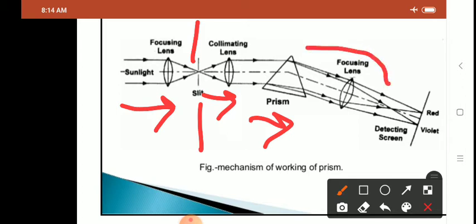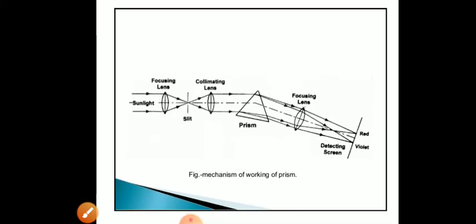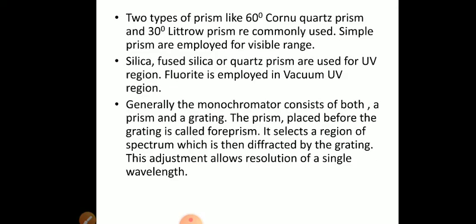The focusing lens discards all light, but light of a single wavelength will come out of the exit slit, and through the exit slit the light goes to the sample. So all this setup is packed in a light tight box.